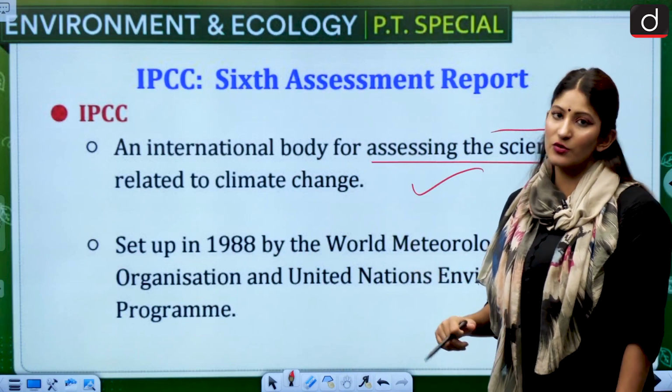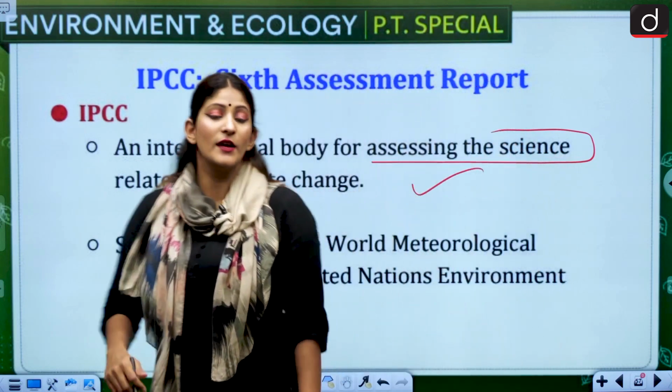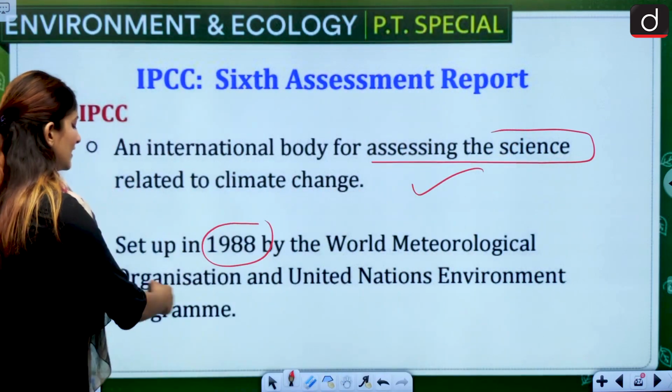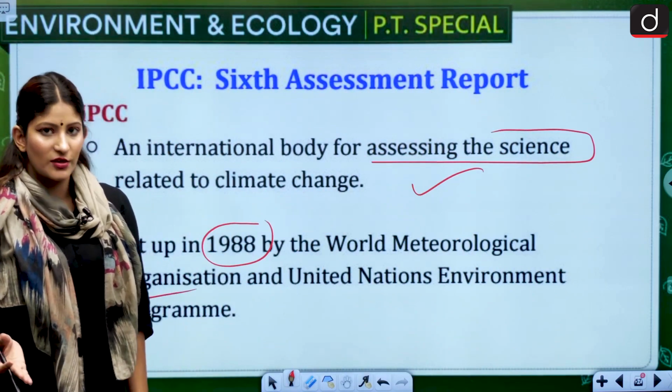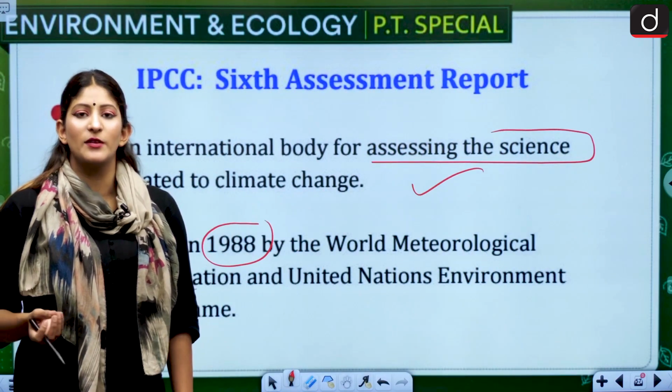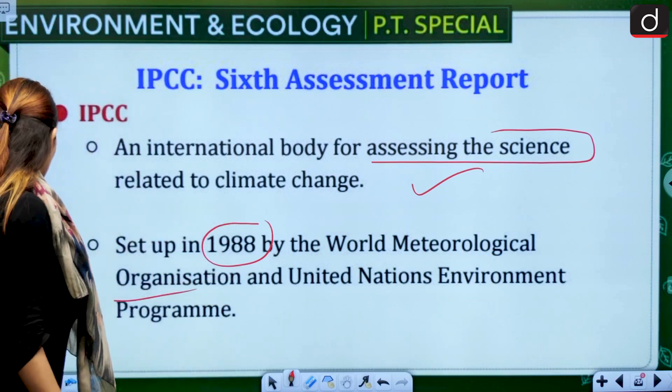So let's talk about the IPCC, an international body for assessing the science related to climate change. It was established in the year 1988 by the collaboration of the World Meteorological Organization and UNEP, the United Nations Environment Programme. If it is asked in your prelims examination, it was not established by UNEP and UNCD; it was by WMO and UNEP.